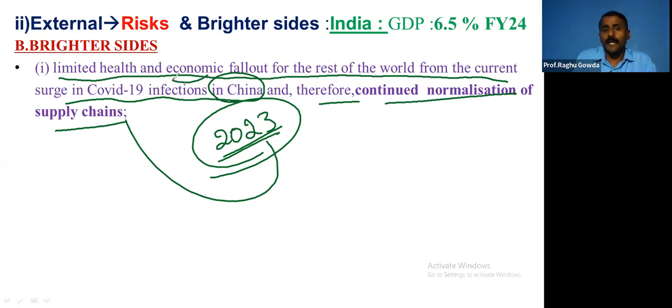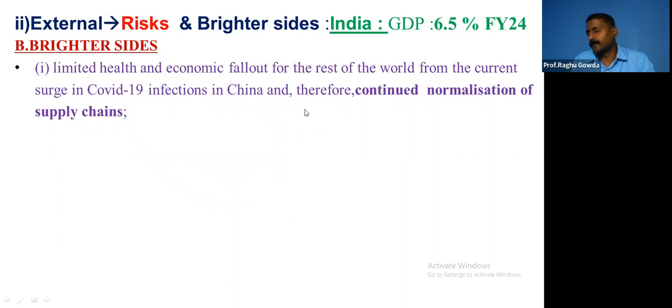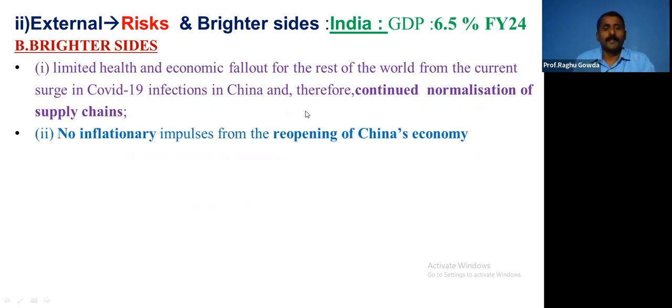Limited health and economic fallouts for the rest of the world from the current surge of COVID-19 infection in China, right? So even now, if you get corona, there won't be any disruption in the global supply chain to the extent it was disturbed during the pandemic. No inflationary pressures from reopening of the Chinese economy.